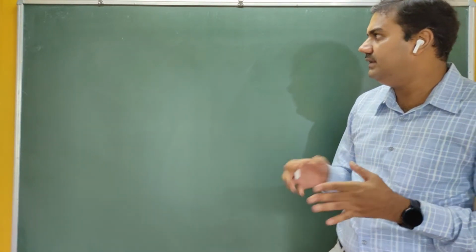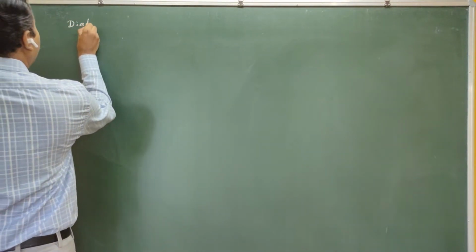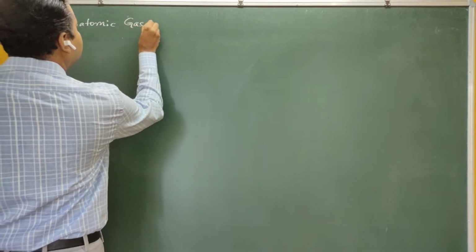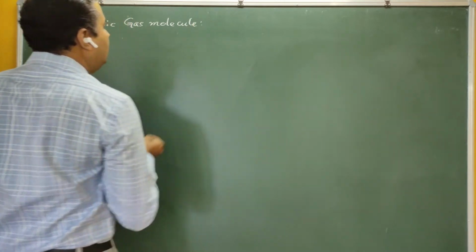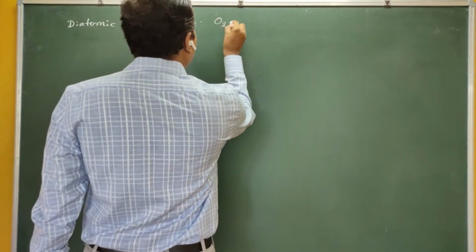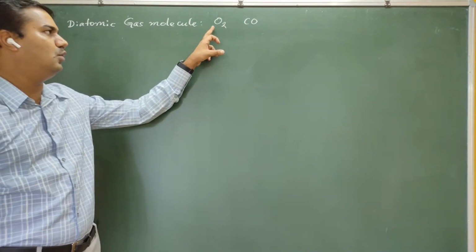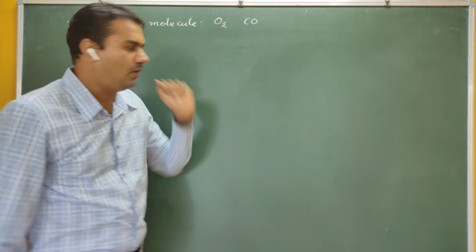Let me start with a diatomic gas molecule, like oxygen, or it may be carbon monoxide. In oxygen there are two O atoms, and in carbon monoxide, one carbon and one oxygen atom.